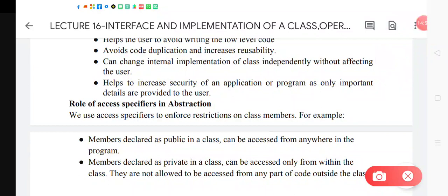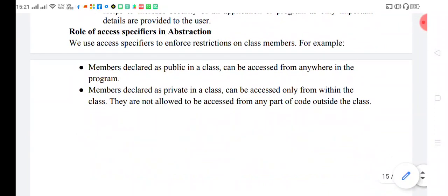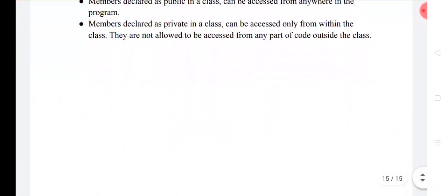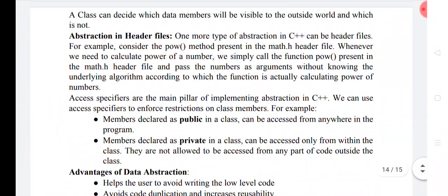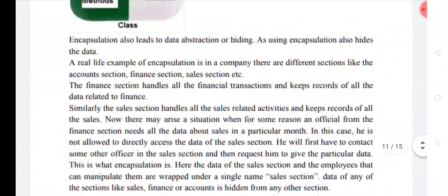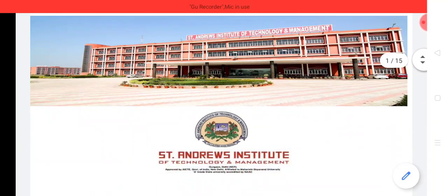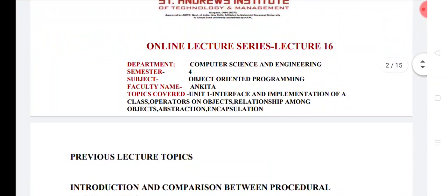Members declared as public inside a class can be accessed from anywhere inside the program, and members declared as private are not allowed to be accessed from any part of the program.